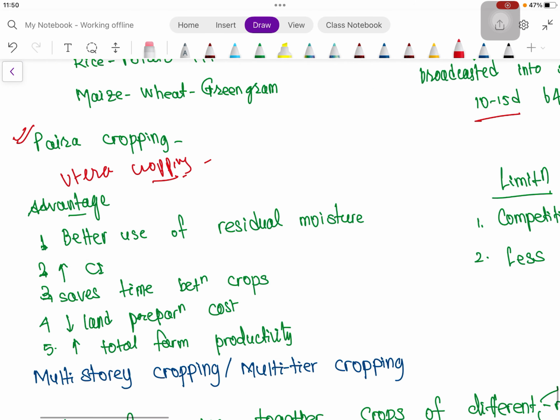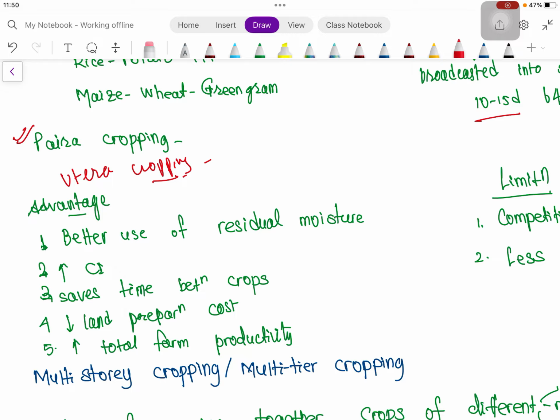The advantage of going for relay cropping is that whatever residual moisture is there can be utilized by the rabi crop. For example, with rice and lentil under rain-fed conditions, the rabi crop will not get any irrigation, and in the winter season normal rainfall is also low.